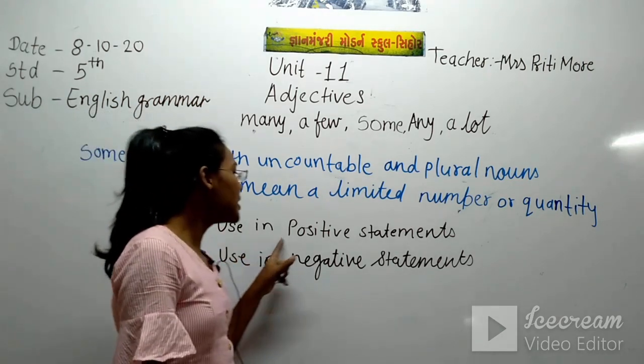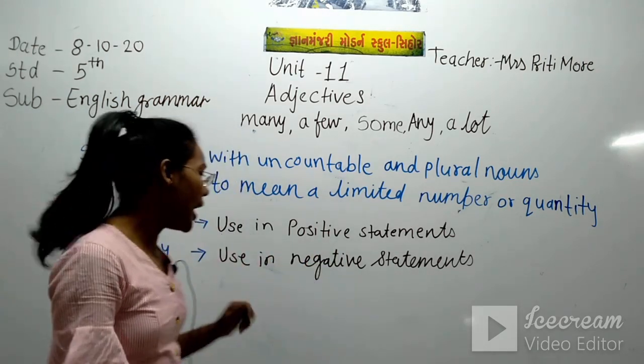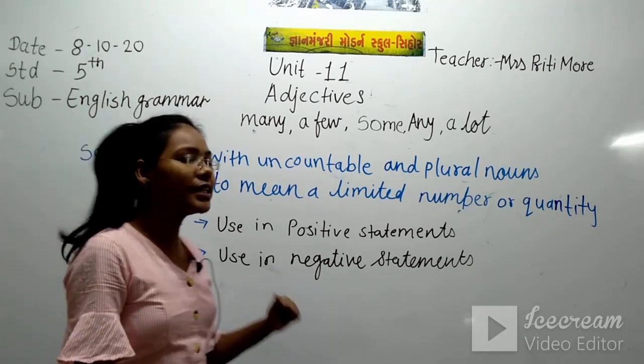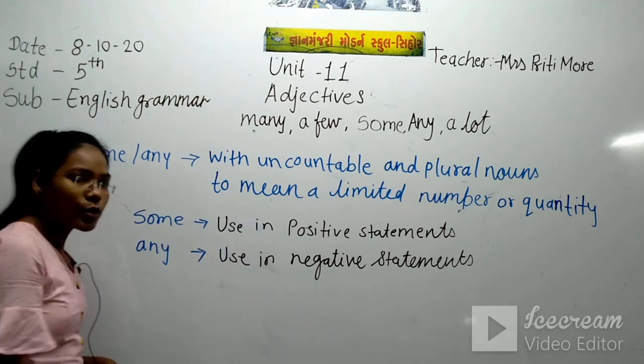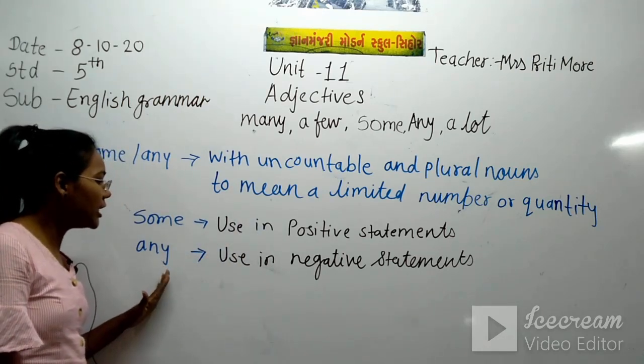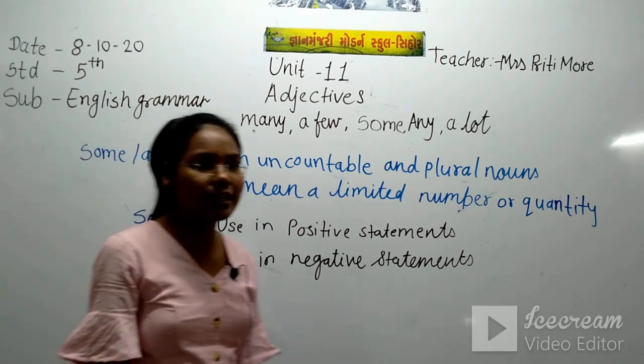Some we use in the positive statement and any we use in the negative statement.